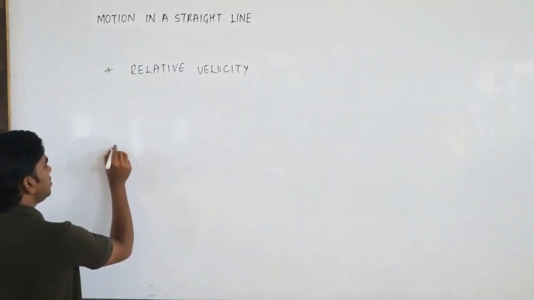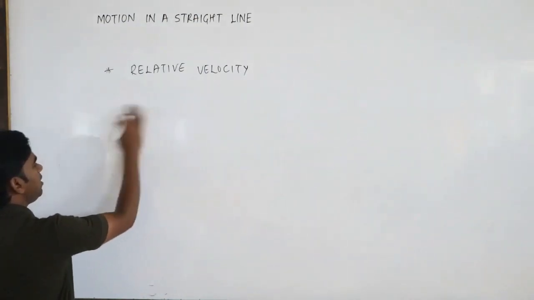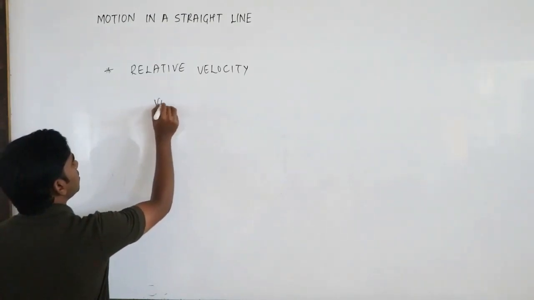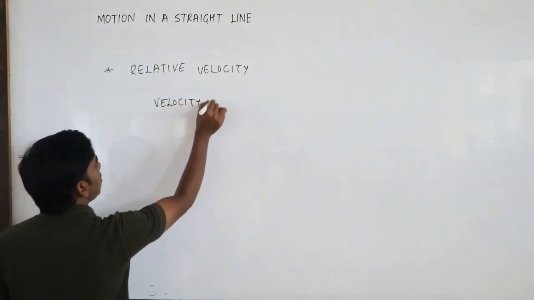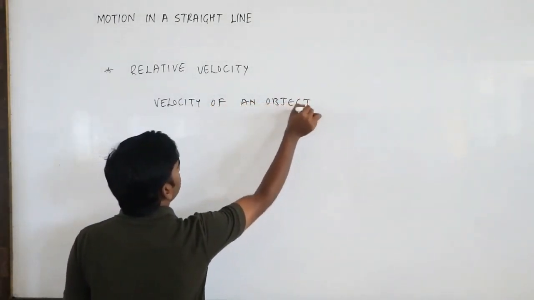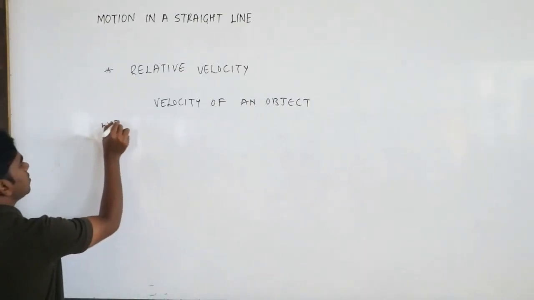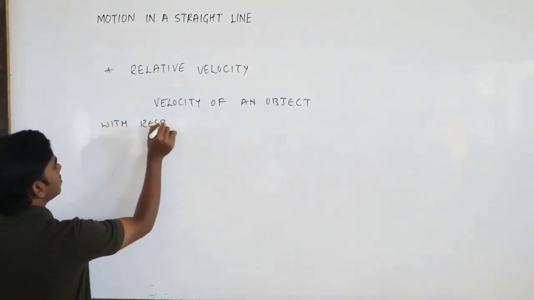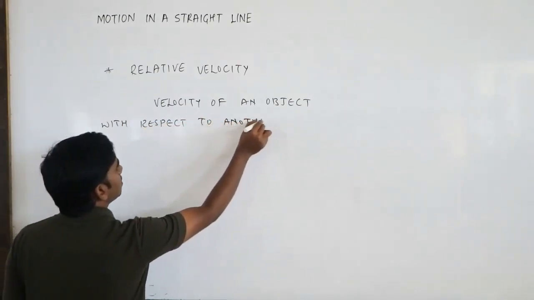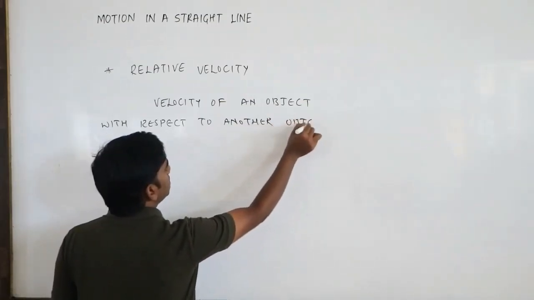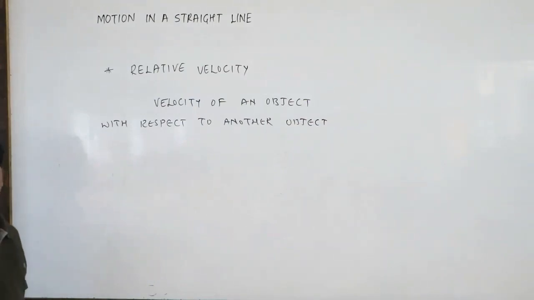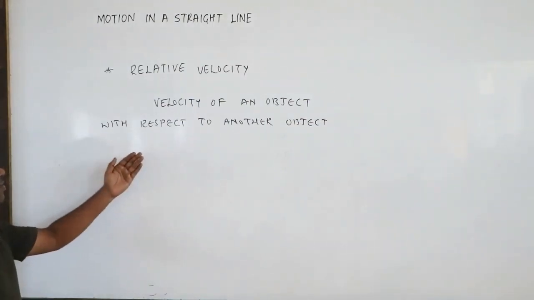Suppose this is the origin, and how can we define it? You can define it in a simple way: the velocity of an object with respect to another object is called relative velocity.